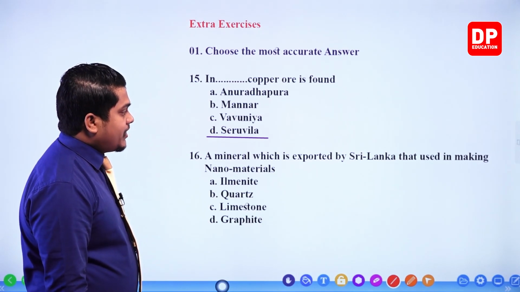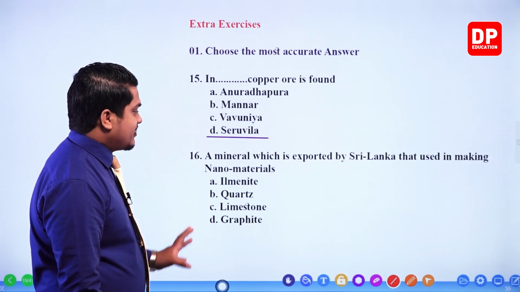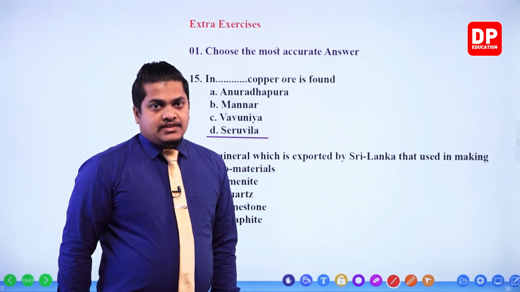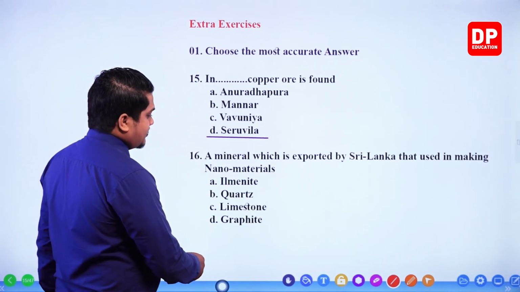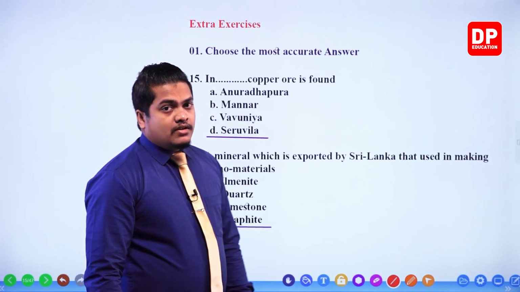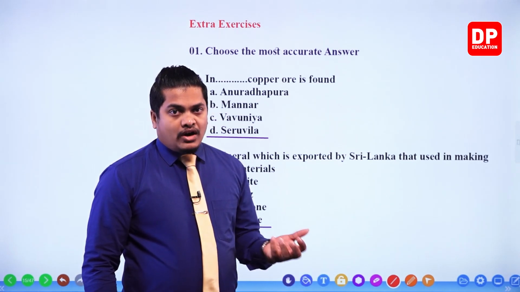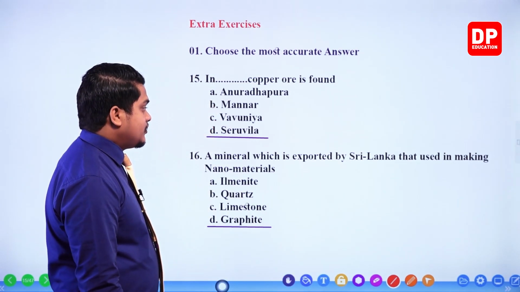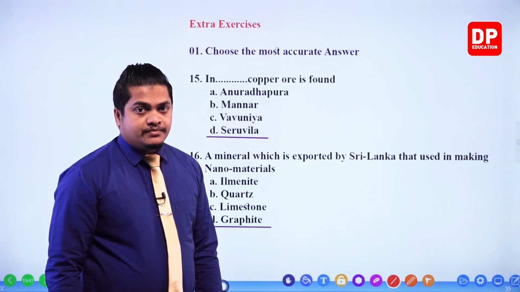Then, the mineral which is exported by Sri Lanka that is used in making nanomaterials. So very simple, my dear children. To make nanomaterials, the main mineral that we use is graphite. So go for the answer, graphite. Yes, graphite is the answer. So we export graphite. Especially, Sri Lanka is one of the most important countries that export quality graphite, to be used in making nanomaterials, to the international market, right?